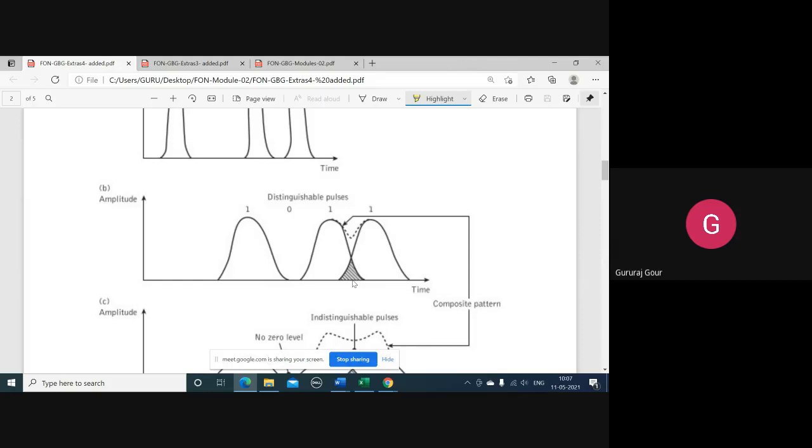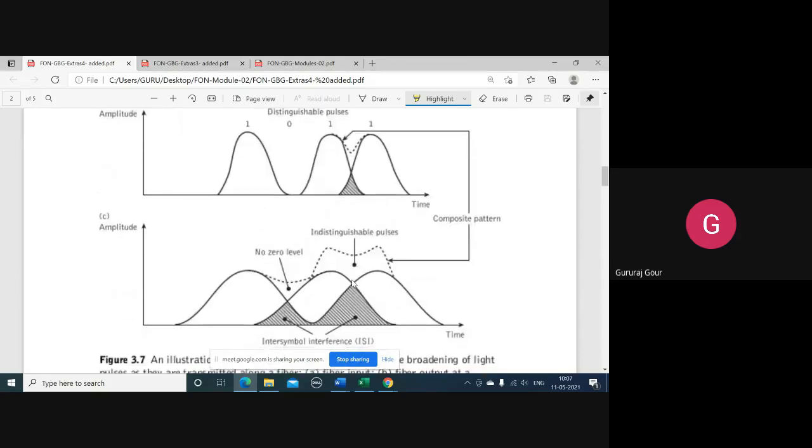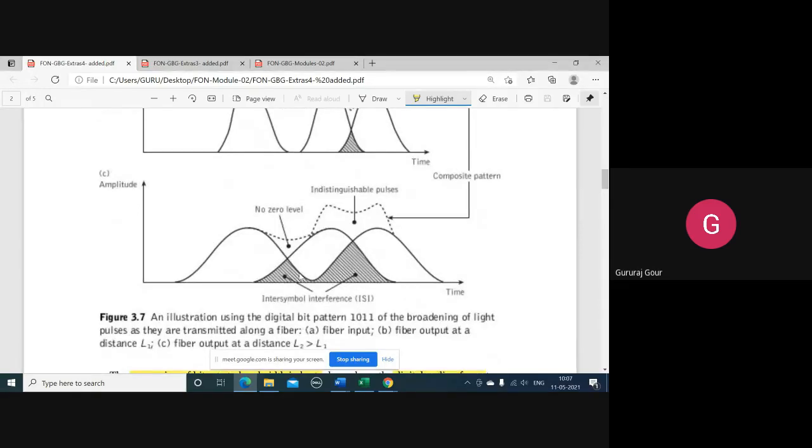Again, with some more time elapsed, that is t3, you can see altogether more bits start overlapping here. More hashed portions are now observed. That is known as intersymbol interference. This is going to add a significant error in the information.